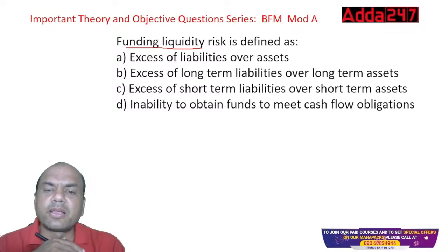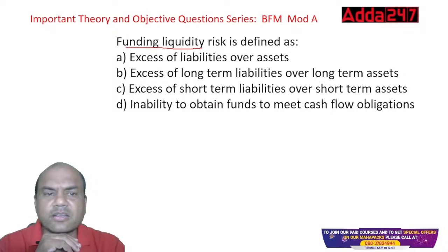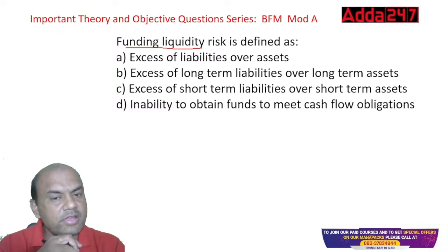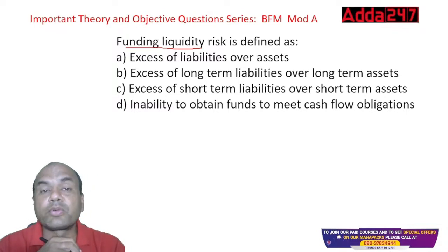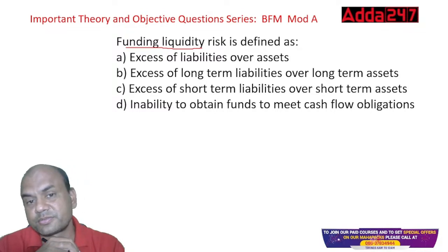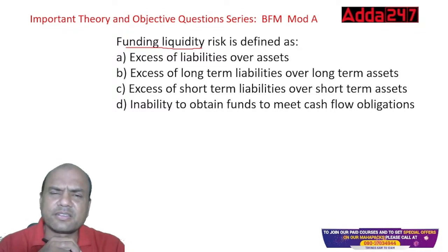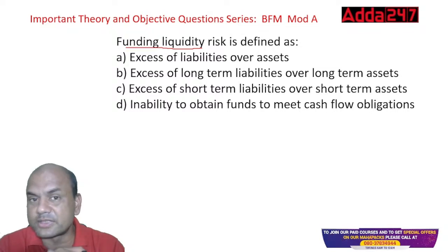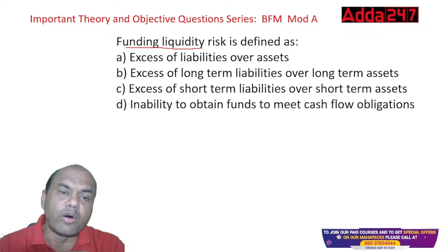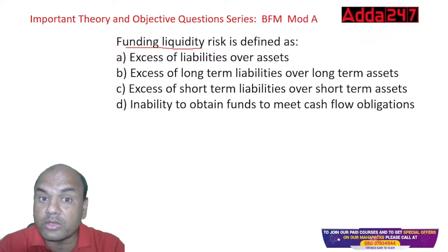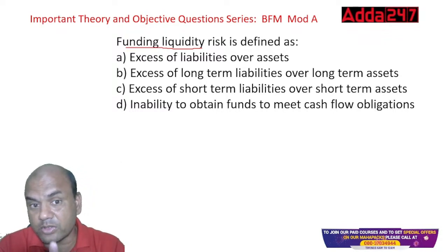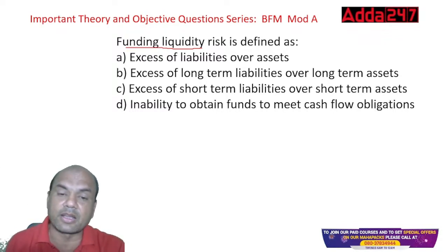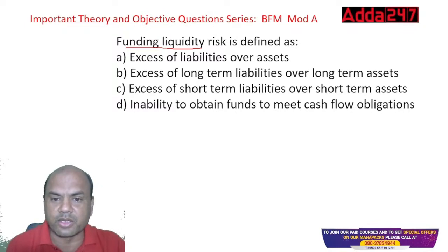Excess of long-term liabilities over long-term assets. Is this a liquidity risk? Excess of liabilities means more of deposits, less of loans. Obviously, that can be the answer. Similarly, B can also be the answer. Look at this. All the answers seem to be right. All of them. You check this. All of them seem to be right. Liability is greater than assets here. I'll show you over here.